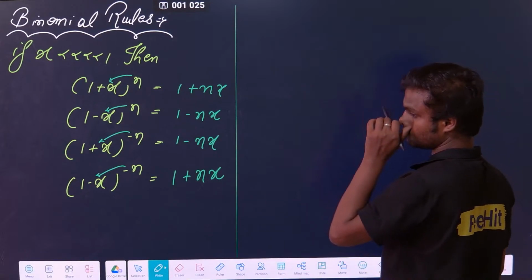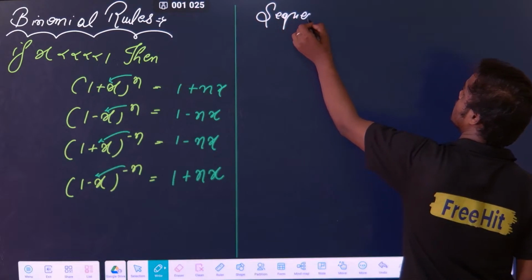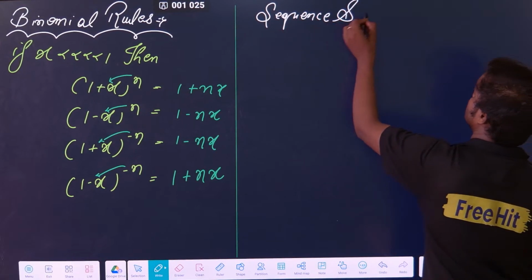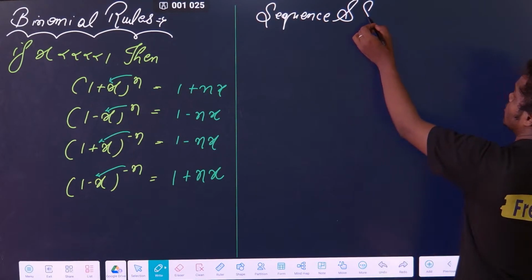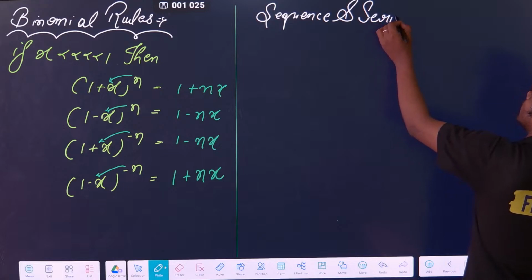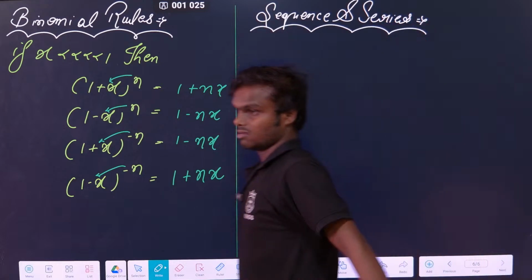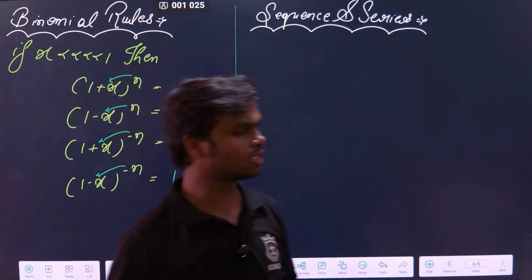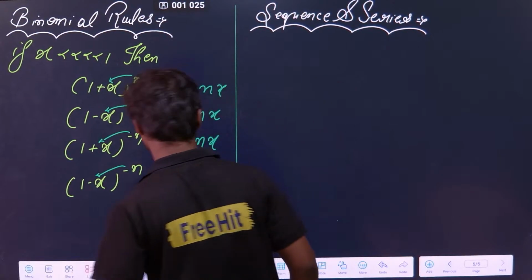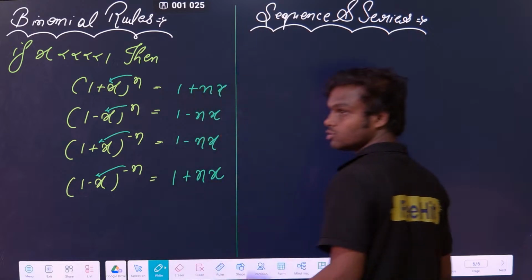Next we have sequence and series. When we study collision, generally a lot of problems come on this also. So what about sequence and series? See, that is a complete chapter in mathematics, but here we have to remember three very important things. The first thing is that we have two series which you have to remember.